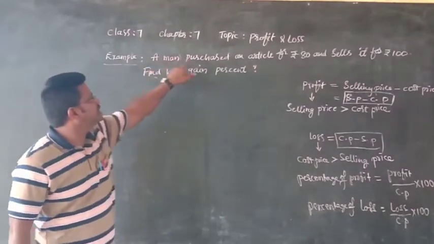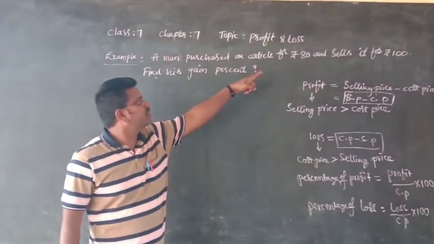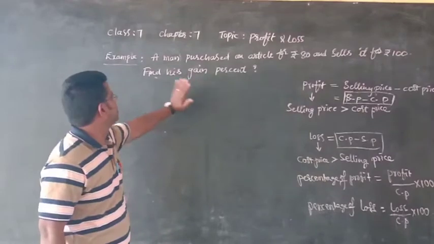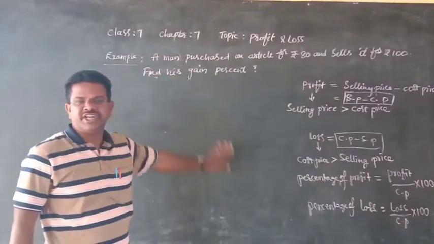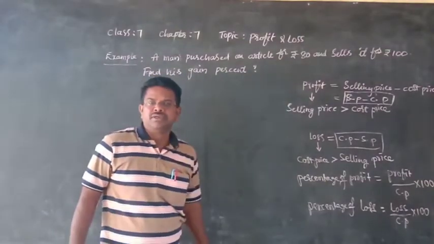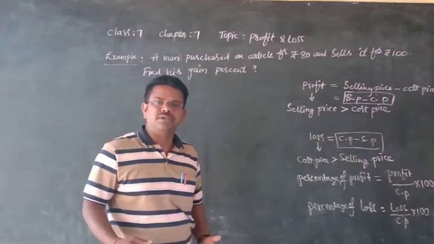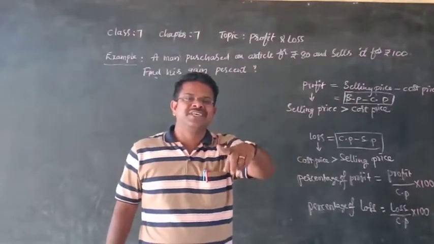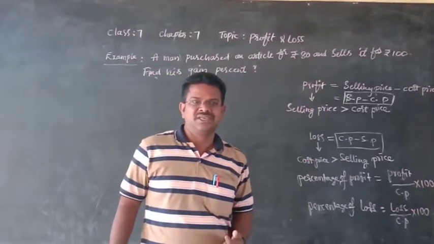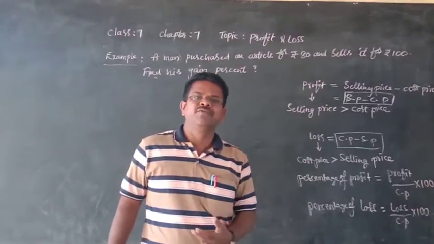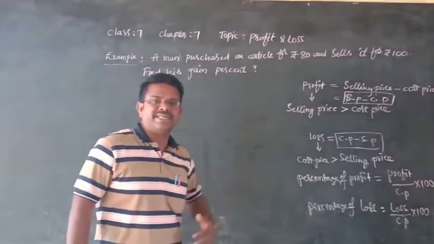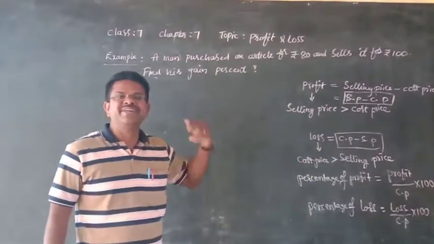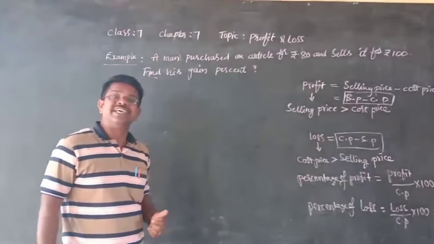A man purchased an article for 80 rupees and sells it for 100 rupees. Find his gain percentage. By looking at the problem and the question, I think you might have figured out whether it is profit or loss. What did he get, profit or loss? Yes, absolutely profit.